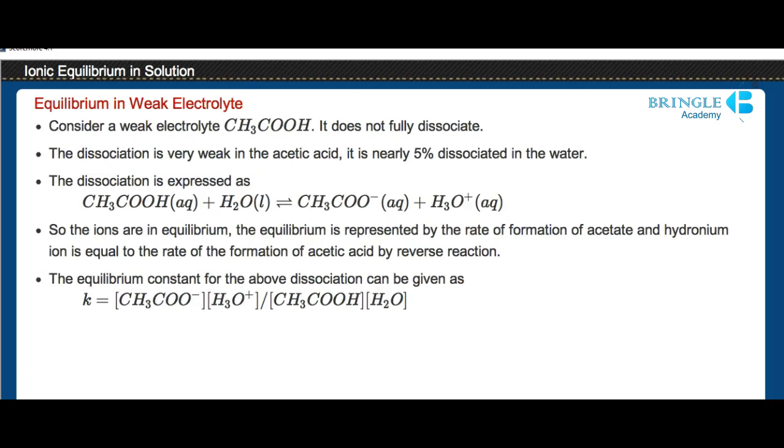You will learn about the equilibrium in a weak electrolyte. Consider a weak electrolyte, acetic acid. It does not fully dissociate. The dissociation is very weak in acetic acid. It is nearly 5% dissociated in water. When the ions are in equilibrium, the rate of formation of acetate and hydronium ion is equal to the rate of the formation of acetic acid by the reverse reaction.